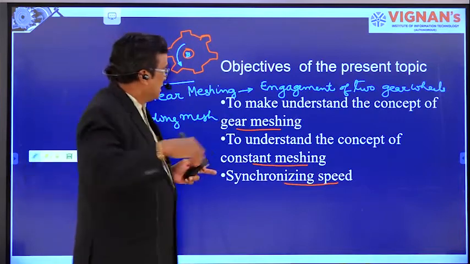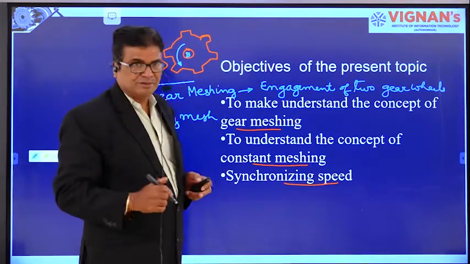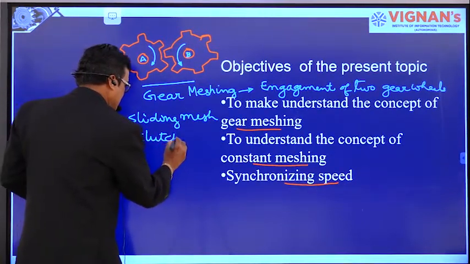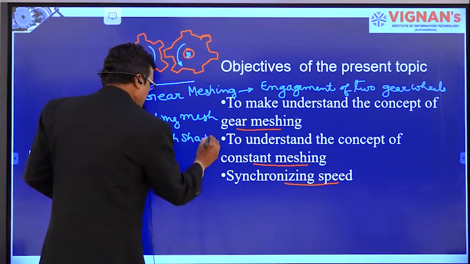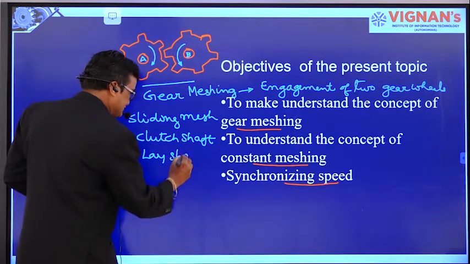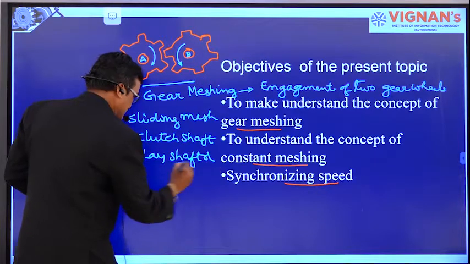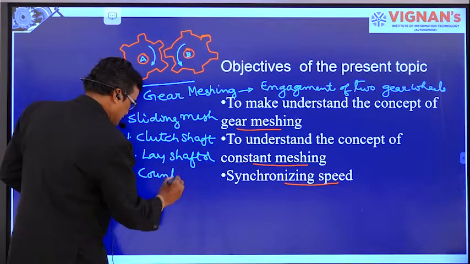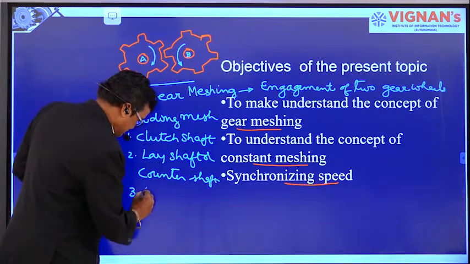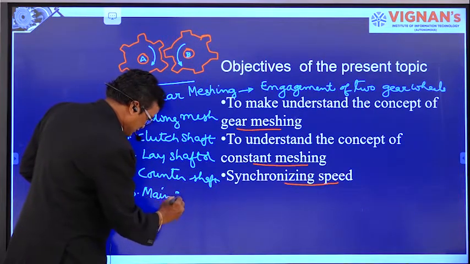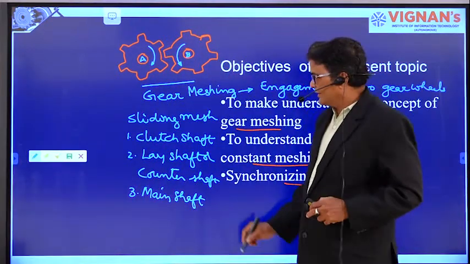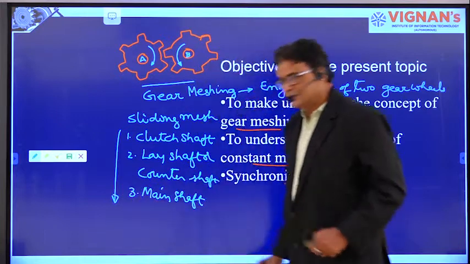Once again, the gearbox consists of three shafts: one is the clutch shaft, second one is the lay shaft or counter shaft, and third one is the main shaft. All gearboxes contain these three shafts, right?